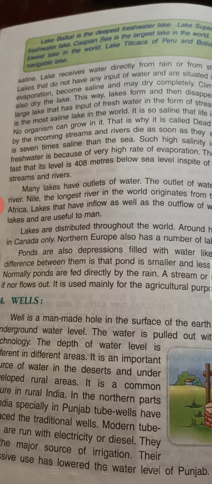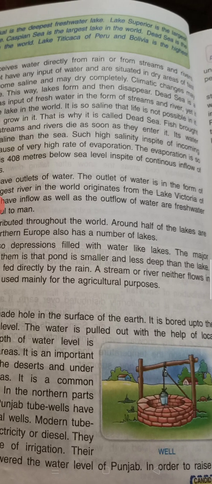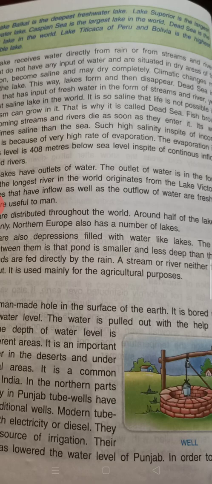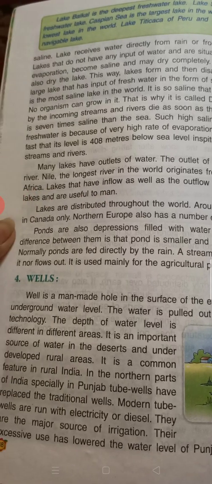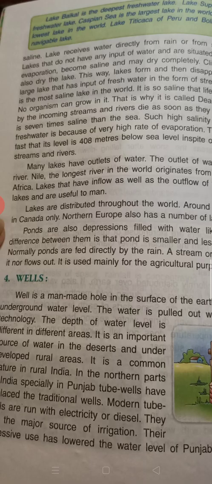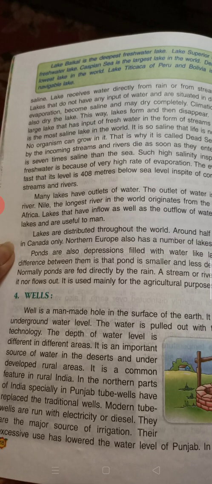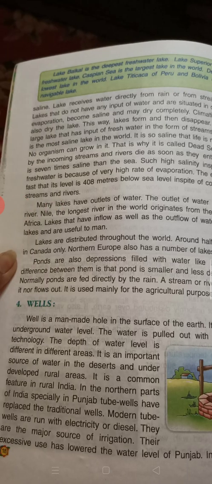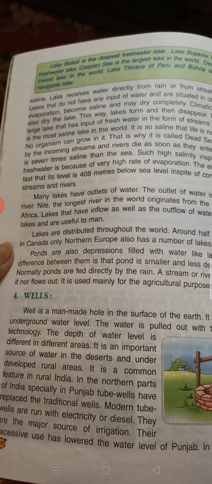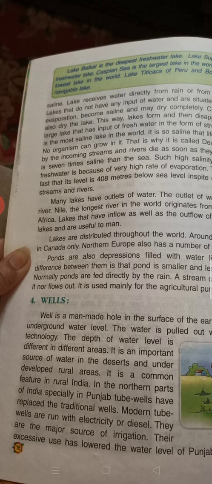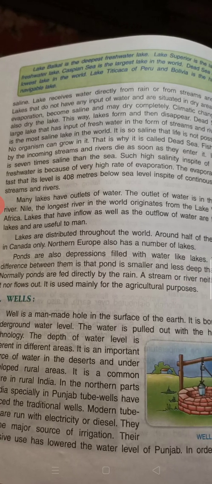Many lakes have outlets of water. The outlet of water is in the form of river. Nile, the longest river in the world, originates from the Lake Victoria of Africa. Lakes that have inflow as well as the outflow of water are freshwater lakes and are useful to men. So the lakes which have outlets in the form of rivers are very helpful for mankind. Lakes are distributed throughout the world. Around half of the lakes are in Canada only. Northern Europe also has a number of lakes.